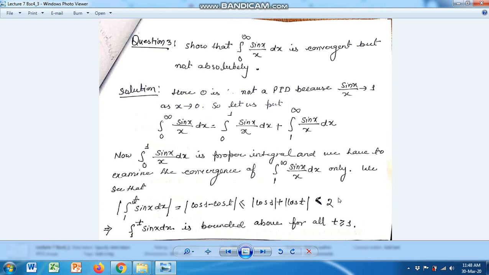The next problem is very important, because in this problem we have to show that the integral from 0 to infinity of sin x upon x dx is convergent but not absolutely convergent.